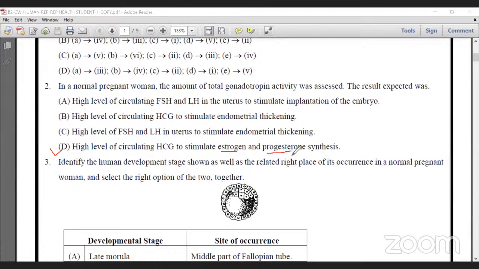So for this question, the option is D, because I have told you that pregnancy is only confirmed by taking blood and urine to confirm whether the woman is pregnant or not. Once the HCG is confirmed, it stimulates maintenance of the corpus luteum. Then the corpus luteum produces estrogen and progesterone hormones. Okay. Next.